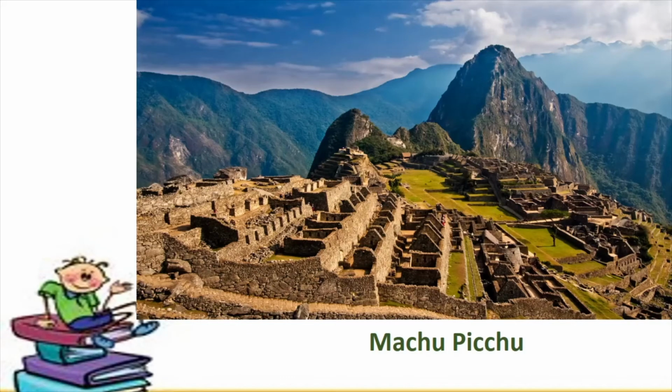Then you have this place called as Machu Picchu. All right. Now this place also, if you see, it is a very ancient citadel. A citadel means it's a kind of a castle. All right, and this is a very very important, or you can say, heritage site. All right, so these are certain World Heritage Sites. Let us look at some more.